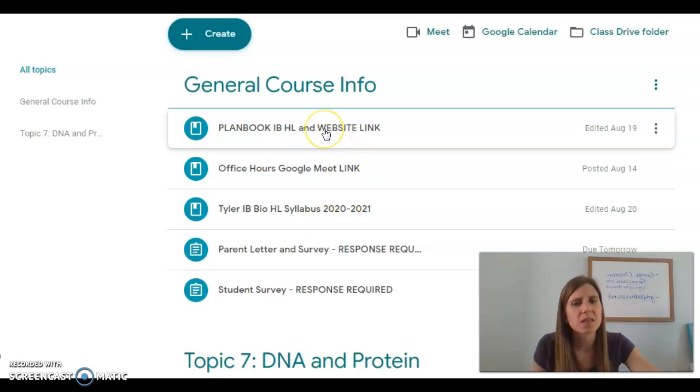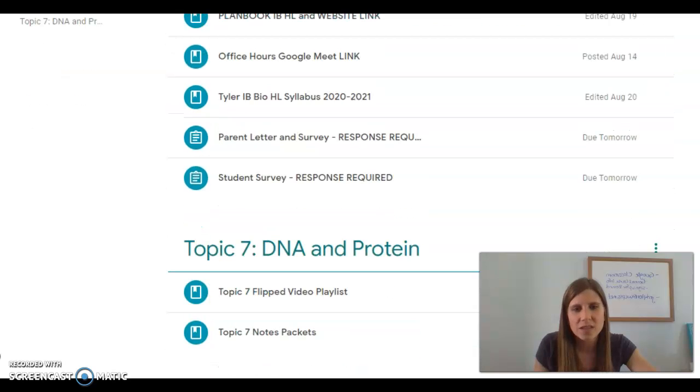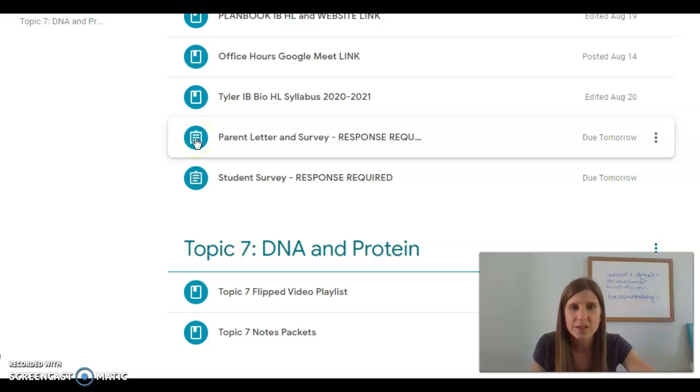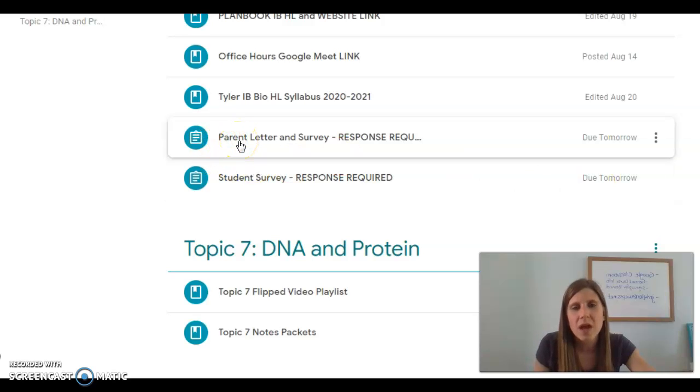Due dates and assignments and lessons can all be found on Planbook. You'll also notice that Google Classroom is designed so that you can actually see due dates beside assignments that are posted in Google Classroom. They look like a clipboard if it's an actual assignment your son or daughter has to turn in. And you can see that the parent letter and the student survey are going to be due tomorrow for this particular course. So if you have not read the parent letter already and turned in that survey, please do so. That will give me information about how I can best contact you if any concerns arise, or just to brag on your student. And you can also let me know if you have any special needs or concerns for your student through that.